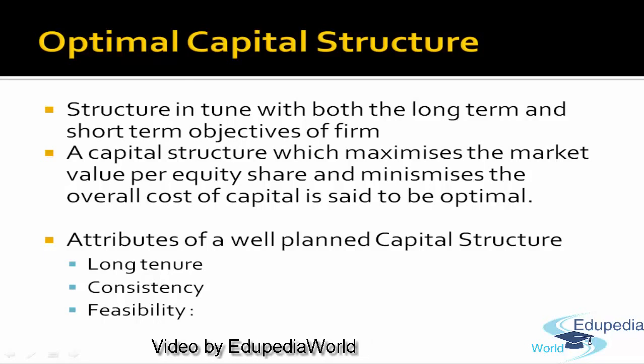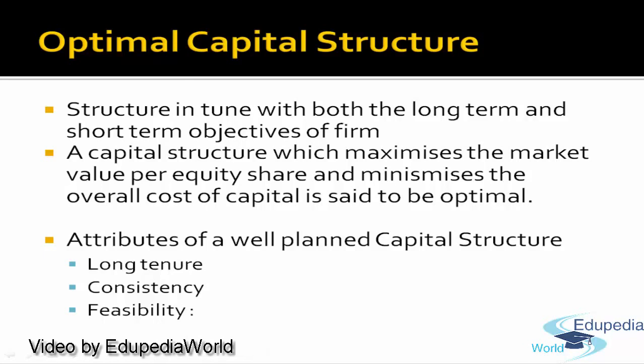So if a company has 100 rupees of equity, it has 200 rupees of debt, just as an example. If a company has this type of capital structure, it should run for a long tenure. The company is not disturbing this capital structure in a very short span, or project wise. So the optimal capital structure is one which can stand in various situations for a long tenure for the company.